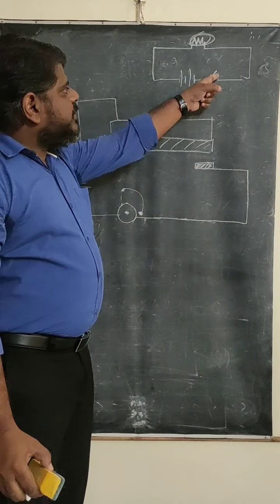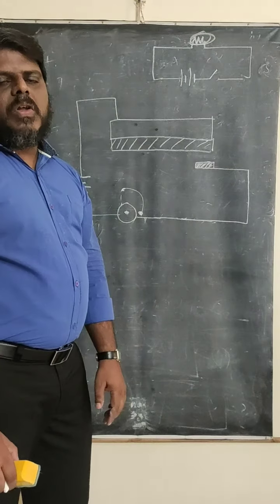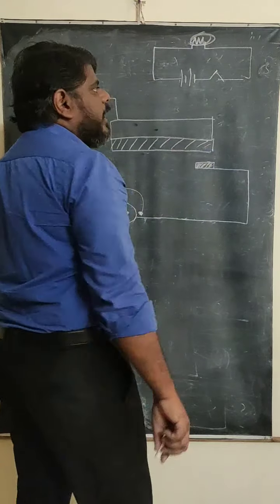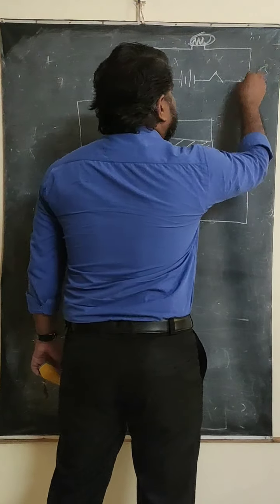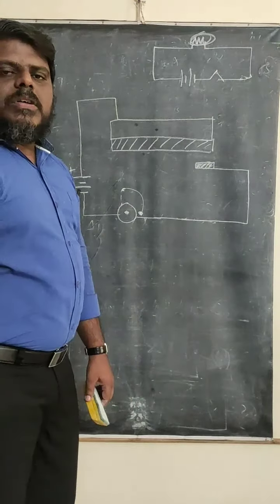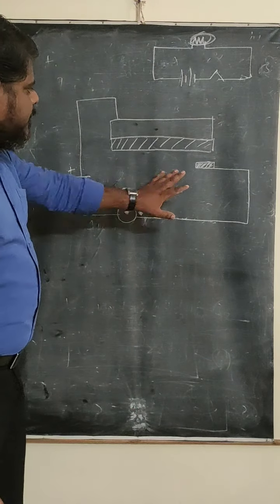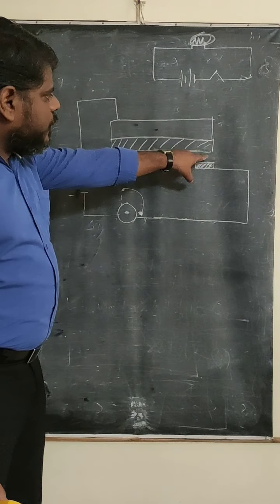Now, if the switch is open, will the bulb glow? No, the bulb does not glow. Whenever you close the switch, then the bulb will glow here. So the current will pass through the circuit when the circuit is closed. In the same way, when I refer to this part, here the circuit is open.